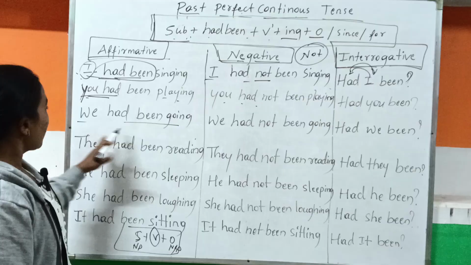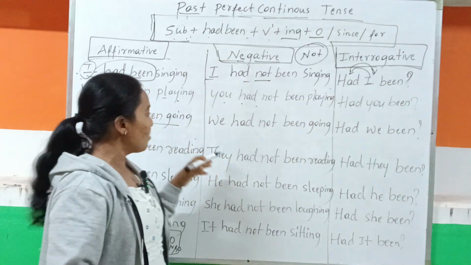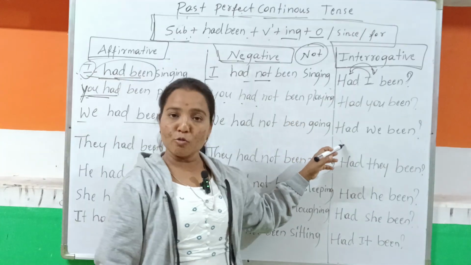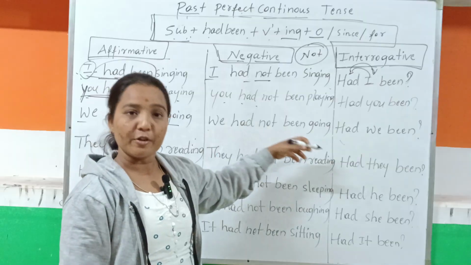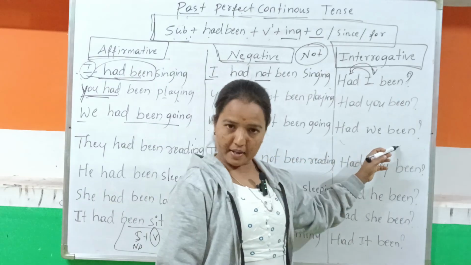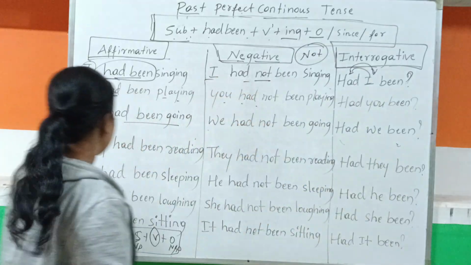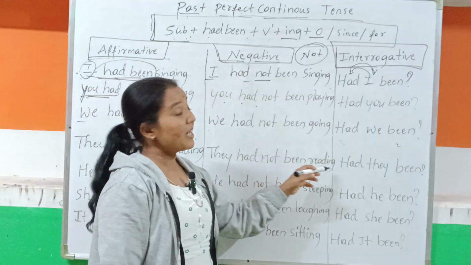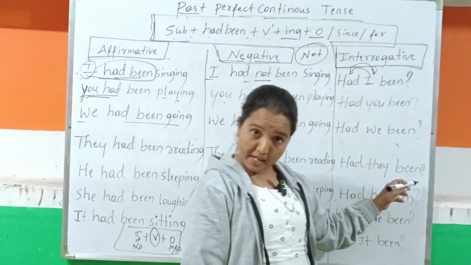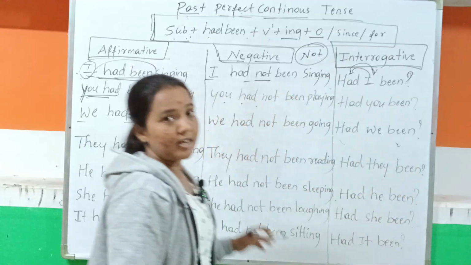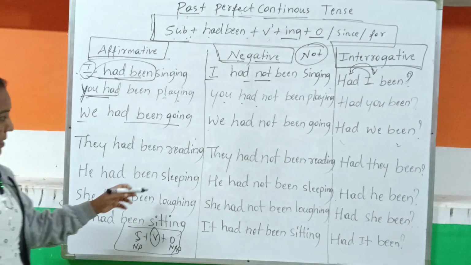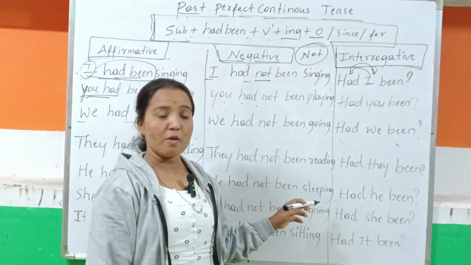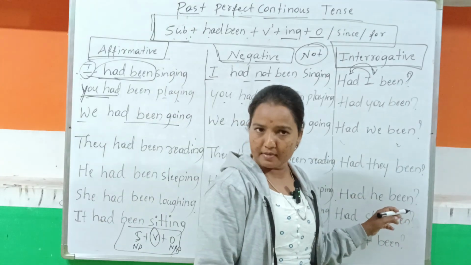Next, we had been going. We had been going to market, we had been going to Bangalore, whatever. We had not been going to school. And had we been going, with a question mark. Again, they had been reading. They had been reading a novel, they had not been reading a novel. Had they been reading a novel? Like that we are asking questions. And he had been sleeping, he had not been sleeping, and had he been sleeping.